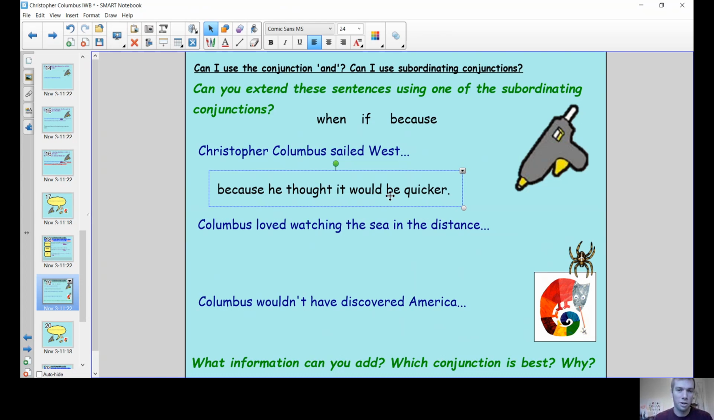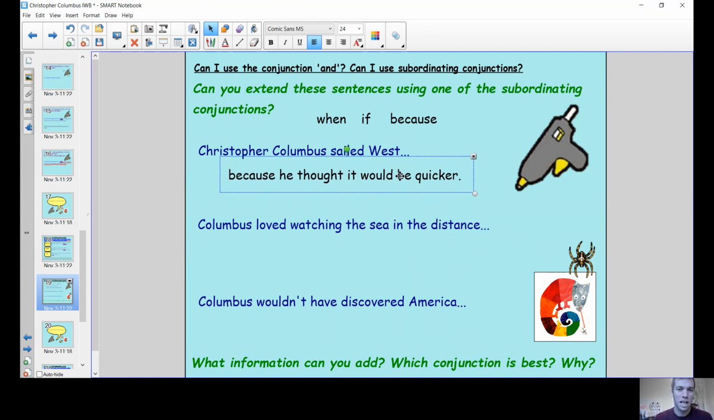Remember that from the story of Christopher Columbus. He thought it would be quicker to get to the Indies by going west. Instead, he actually hit America, didn't he? So let's see if our sentence now makes sense. Christopher Columbus sailed west because he thought it would be quicker.